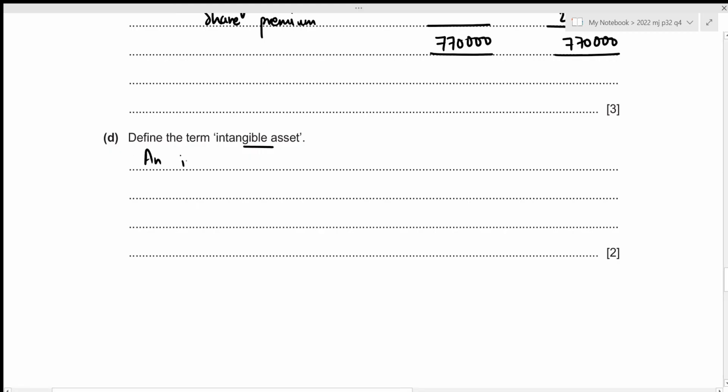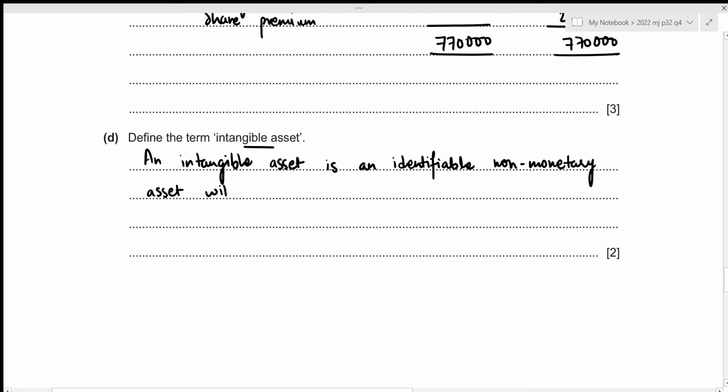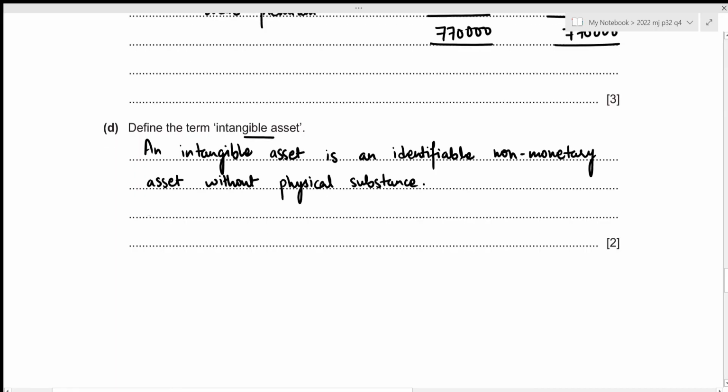An intangible asset is an identifiable non-monetary asset without physical substance. Okay, this concludes the fourth part of this question. We can now move towards the fifth one.